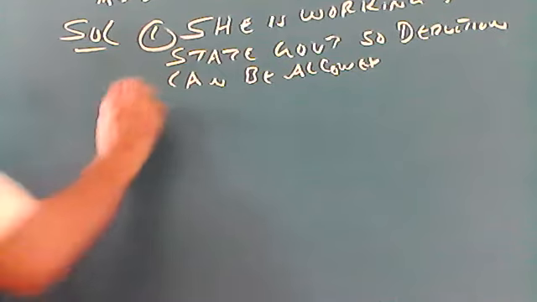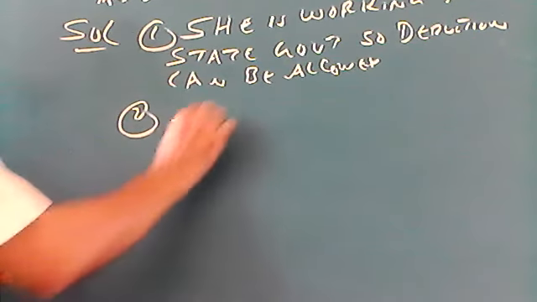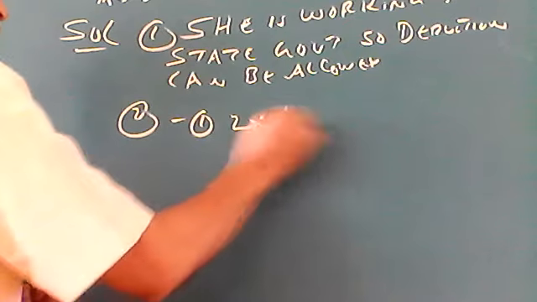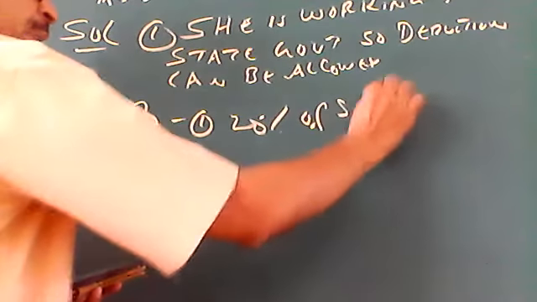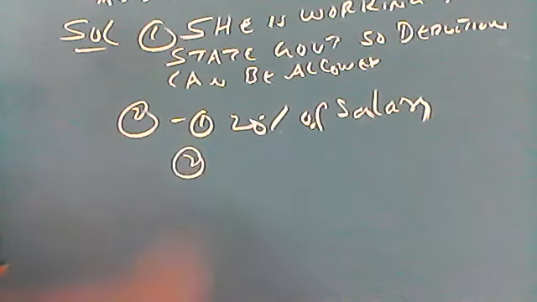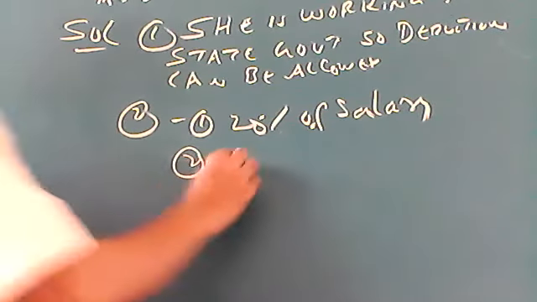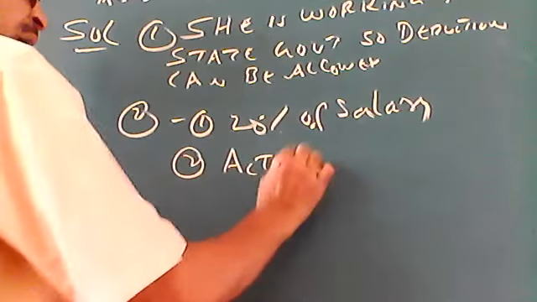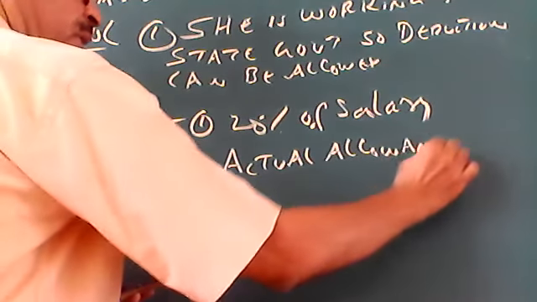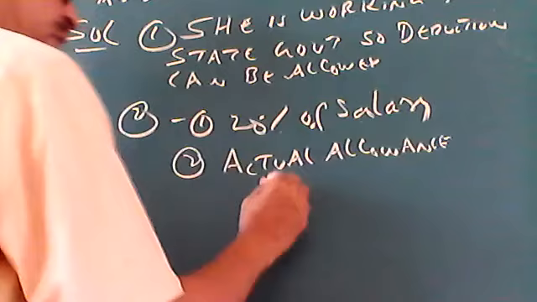The second step is there are 3 conditions. First condition, 20% of salary. Second condition, actual allowance received, that means entertainment allowance received.